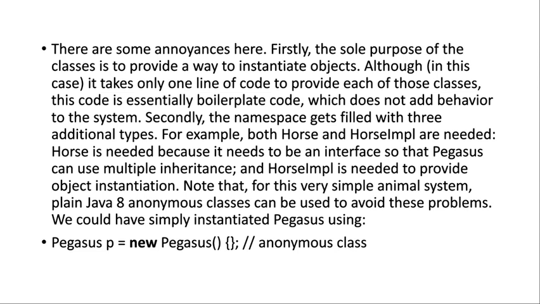Firstly, the sole purpose of the class is to provide a way to instantiate objects, although it takes only one line of code to provide each of these classes to the system. Secondly, the namespace gets filled with additional types. For example, both Horse and HorseImpl are needed. Horse is needed because it needs to be an interface so that Pegasus can use multiple inheritance, and HorseImpl is needed to provide object instantiation. Note that for this very simple animal system, plain Java anonymous classes can be used to avoid these problems. We could simply instantiate Pegasus using a Pegasus anonymous class.